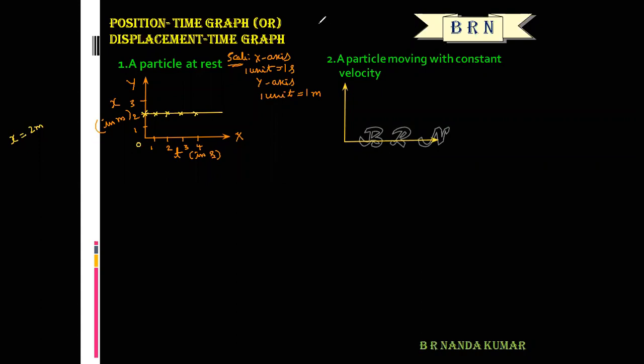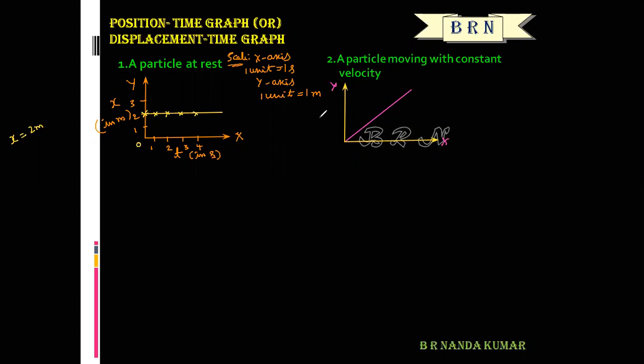Actually here we will get a straight line passing through the origin. So this graph clearly shows a particle moving with constant velocity.